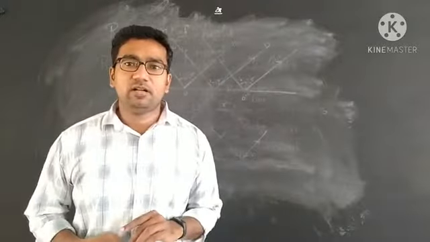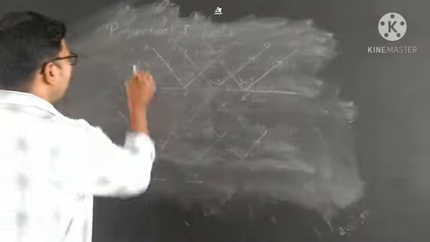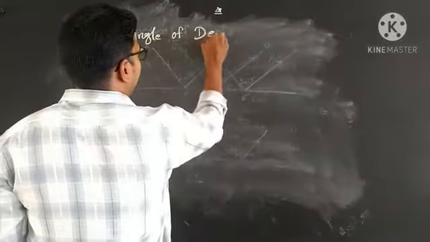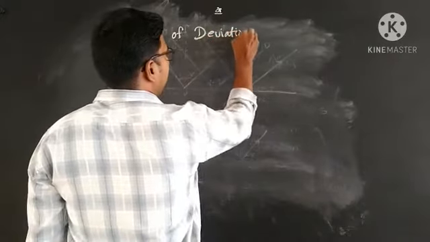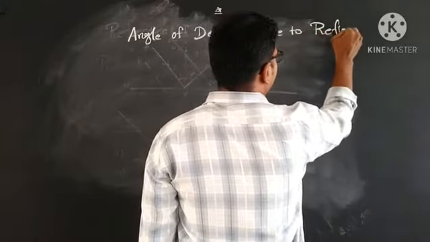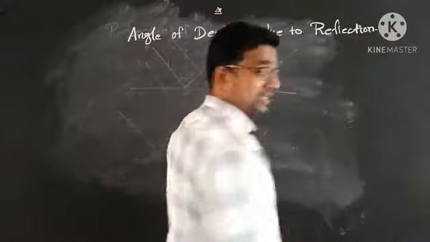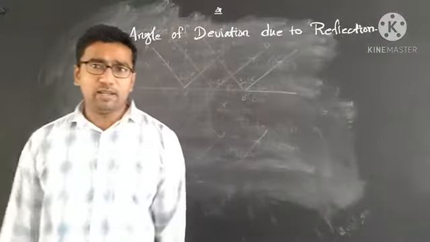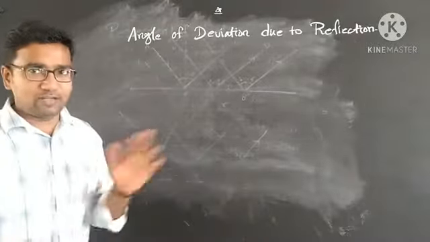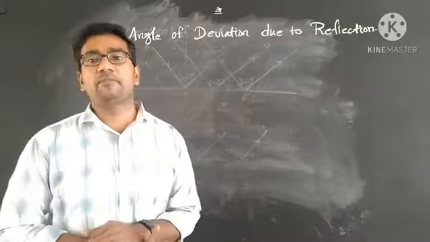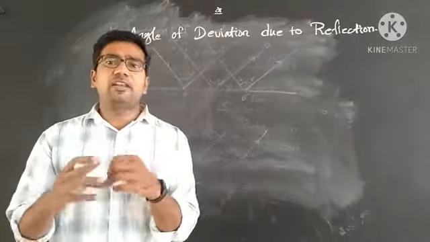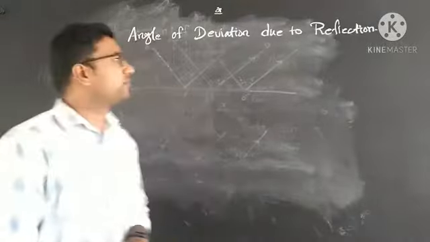Angle of deviation due to reflection. Light rays can deviate only when another medium or an obstacle is encountered. Actually, light rays travel in a straight line, and they will be deviated only when an obstacle or any medium is encountered.